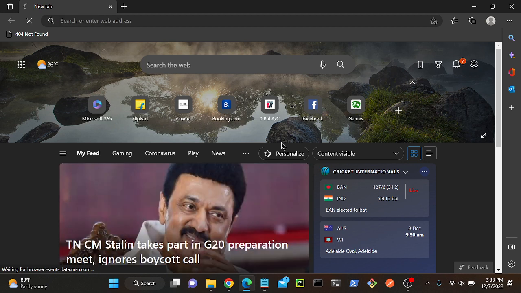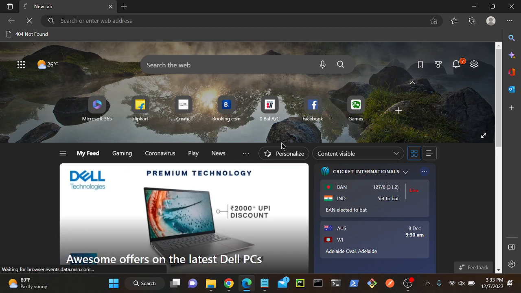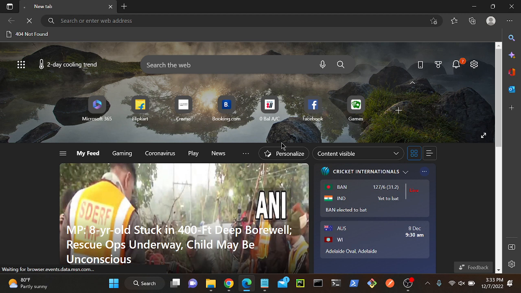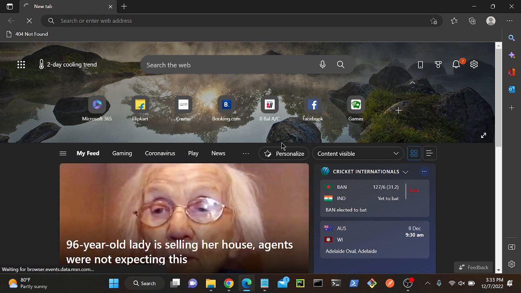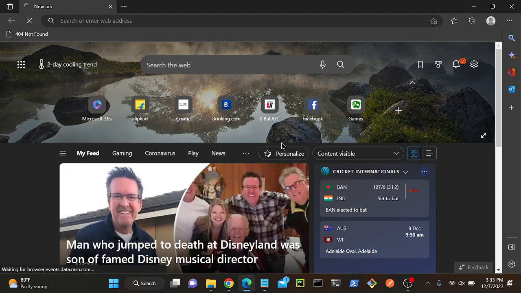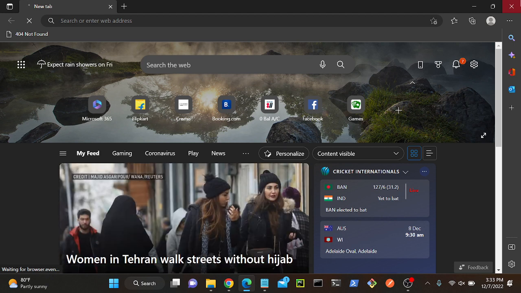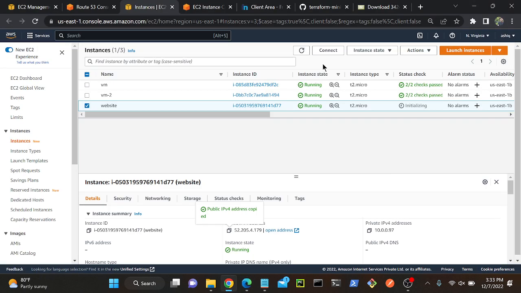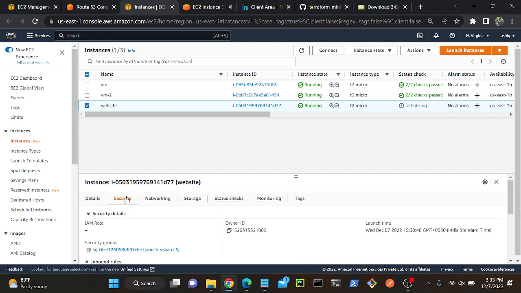See, but I'm not able to access my website. Why? Successfully I created the website, successfully I added my public IP, everything, but I'm not able to access my website. Why? Security group. What security group? HTTP, right? I have to enable HTTP or HTTPS. Will HTTPS work? It won't work. Why? I haven't installed an SSL certificate, right? So as of now, I can use HTTP, but you can use HTTPS as well.